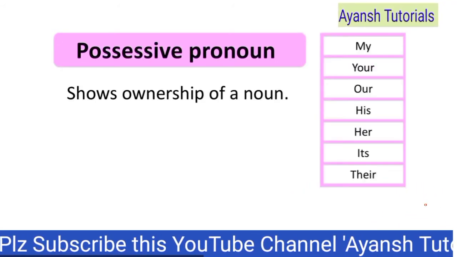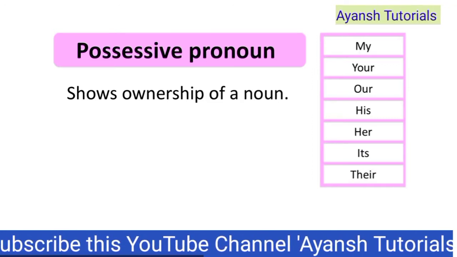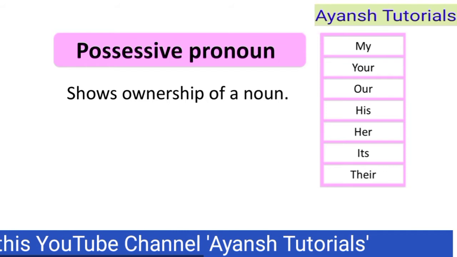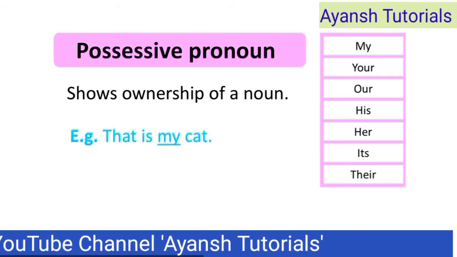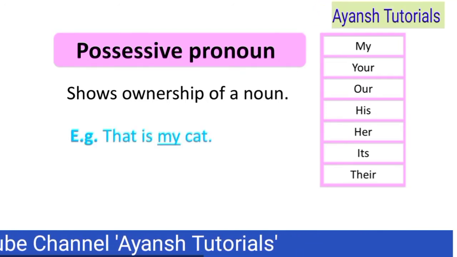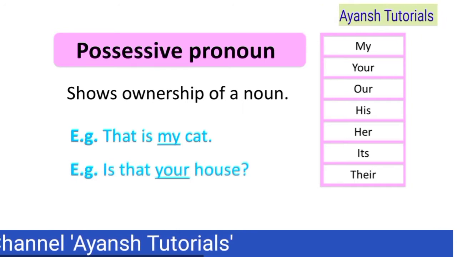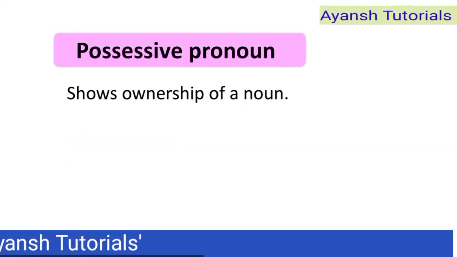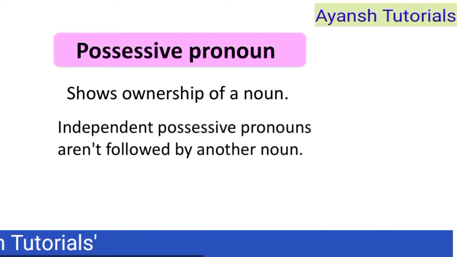Possessive pronoun. Possessive pronoun shows ownership of a noun. In possessive pronoun, we use my, your, our, his, her, its, theirs. Example: that is my cat. Is that your house? These are examples of possessive pronoun.